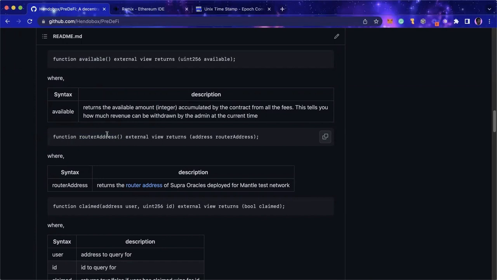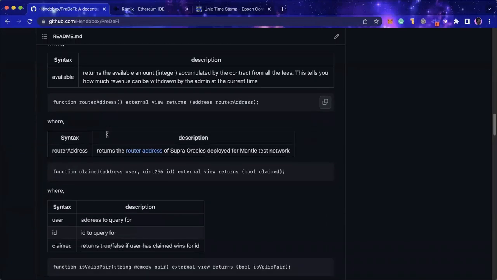Supra router is a price oracle. They actually provide oracles, Supra Oracles. They actually provide oracles in Mantle Network as well, for Mantle Testnet. So which is why we've used Supra, and we're using their price oracle.